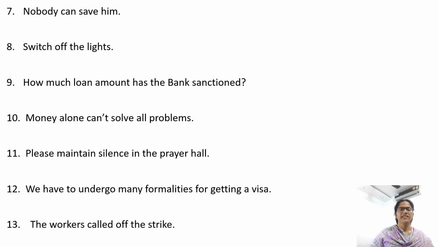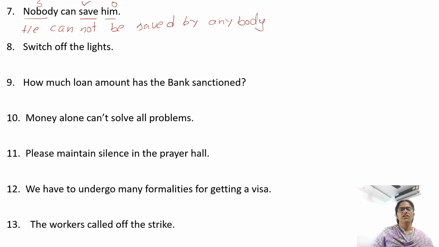Nobody can save him. Save is the verb. Nobody is the subject. Him is the object. Begin with the object. Him, when it comes to the subject place, it will become he. He cannot be saved. Or you can write, he cannot be saved by anybody. This by preposition you can use or you can avoid.